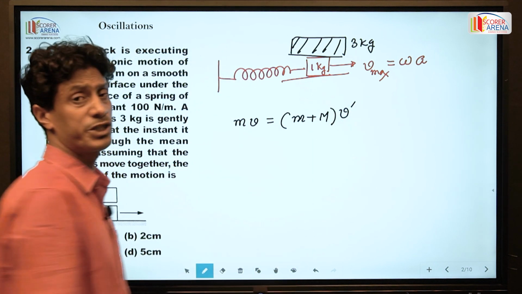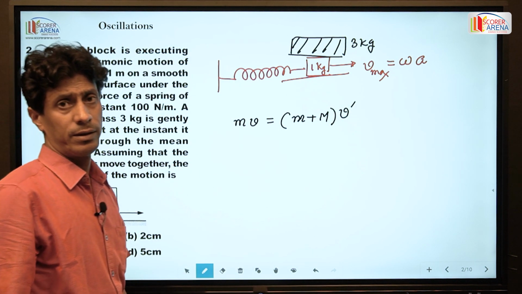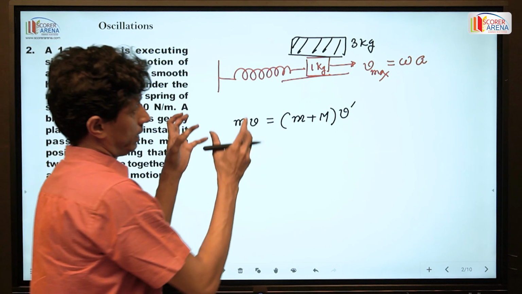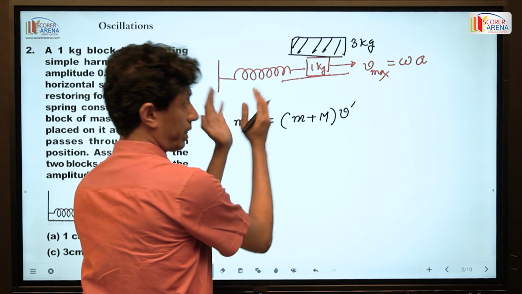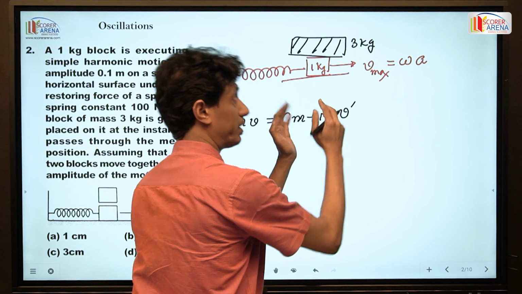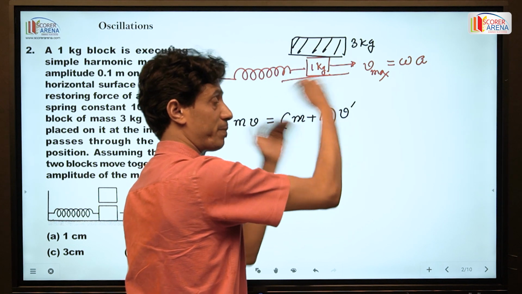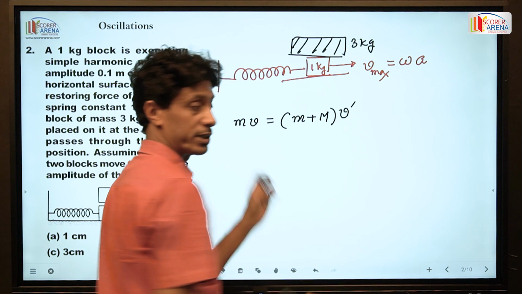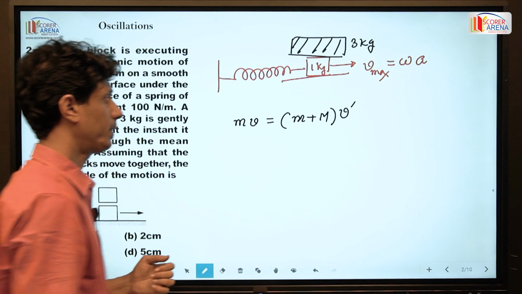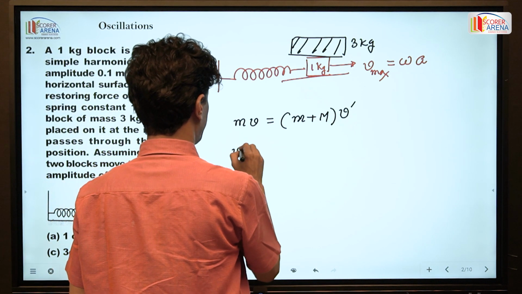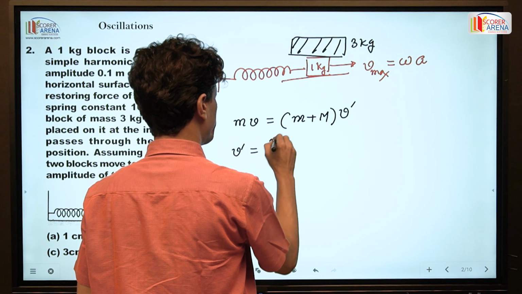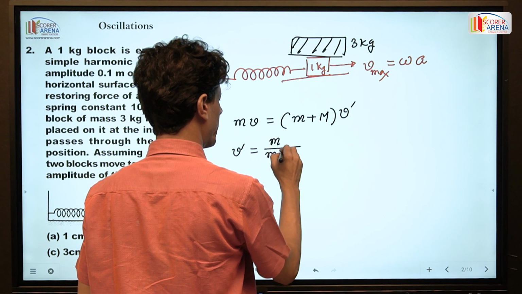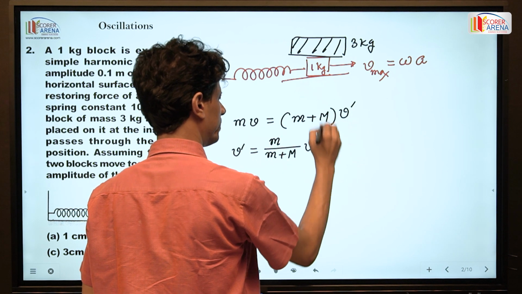So this is the conservation of momentum: momentum before and momentum after the other body is placed over it. The total mass is m plus M and the new velocity is v prime, so v prime is equal to m by m plus M into v.